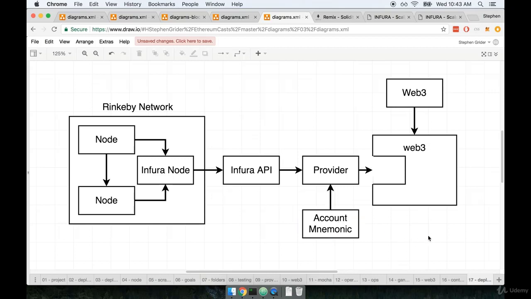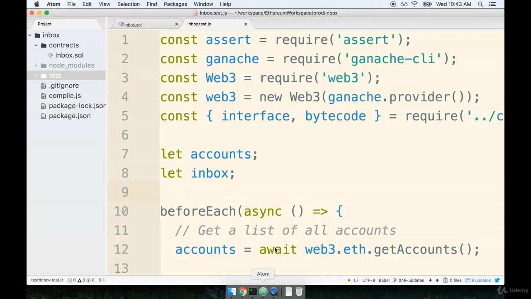So remember before, when we made use of the Ganache CLI just a moment ago inside of our test file, we had a very easy time setting up the provider. We just said ganache.provider, and that instantly allowed us to connect to this local test network and also unlocked a couple of accounts for us.